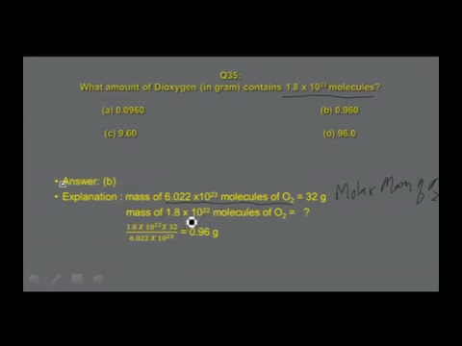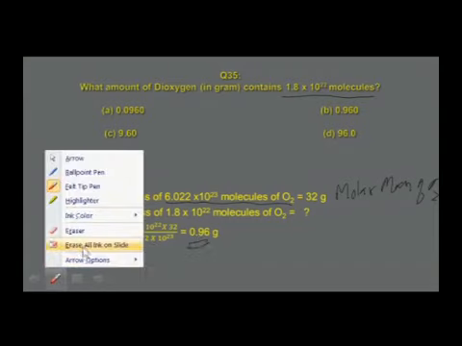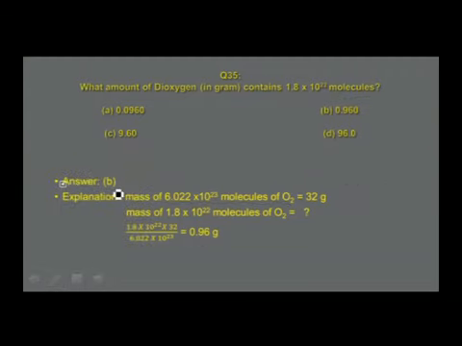So mass of 1.8 into 10 power 22 molecules of dioxygen is equal to how much? 1.8 into 10 power 22 into 32 divided by the Avogadro number, which is found to be 0.96. So the answer is in option B, that is 0.96 grams. Here is the answer. Go to the next slide.